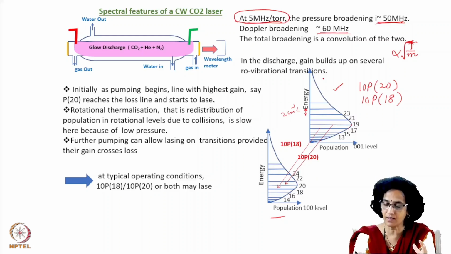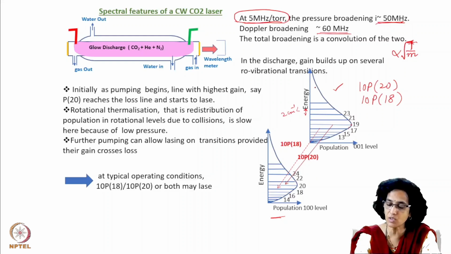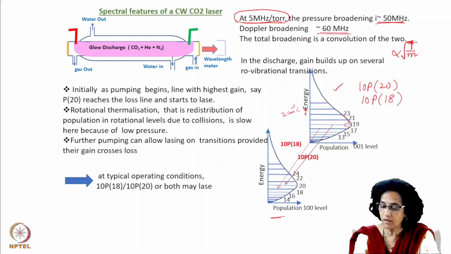That means the ensemble of molecules again tries to get back this particular shape. Although the population is falling like this, there is a burning of the population. It tries to maintain and get back this particular shape, and this lasing tries to continue.